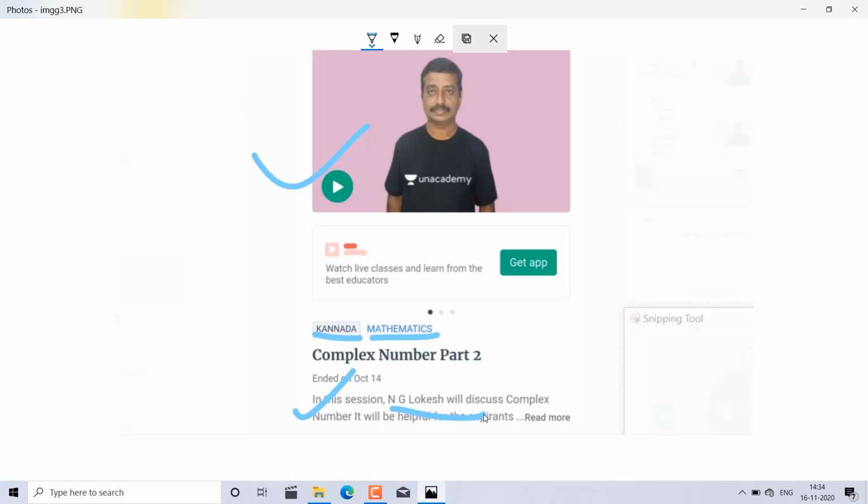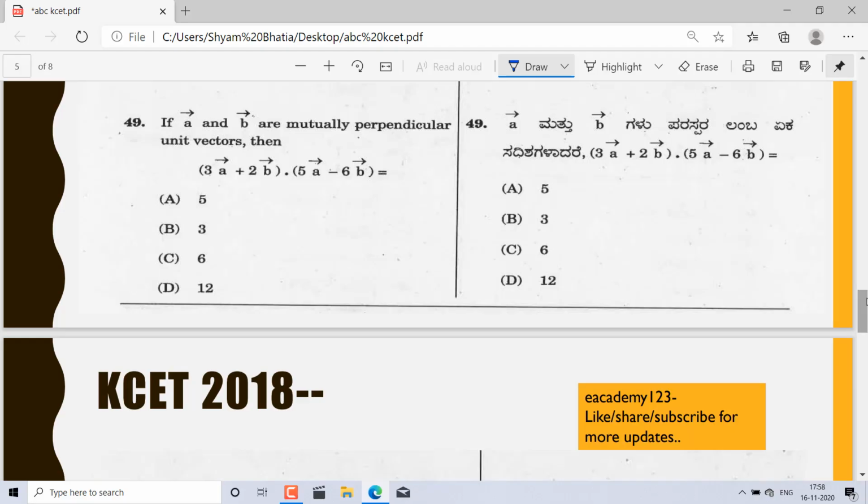You have to multiply it, but before multiplying you have to note that a and b are mutually perpendicular unit vectors. Unit vector does mean the magnitude of a and magnitude of b are equal to 1. So mod a equal to mod b equal to nothing but 1. Mod a and mod b equal to 1.